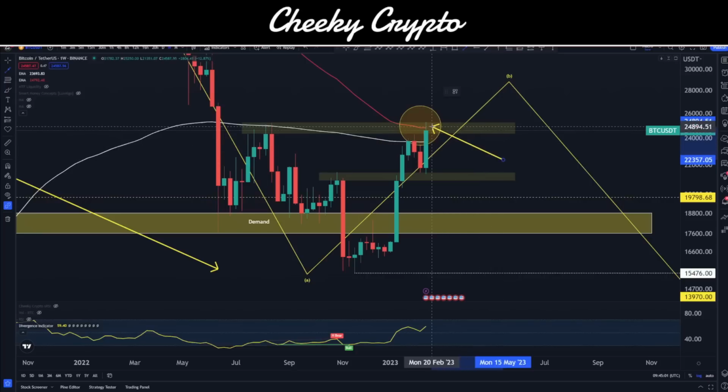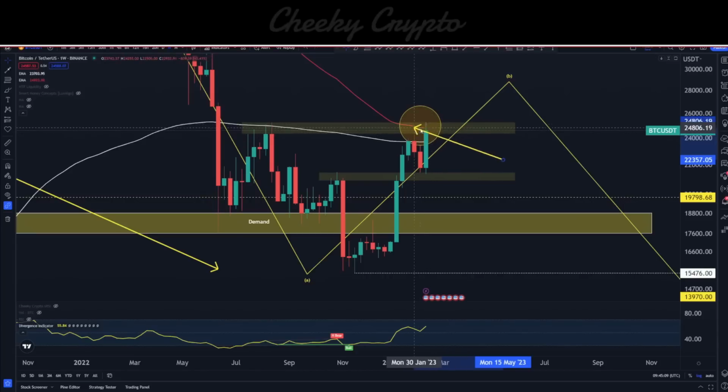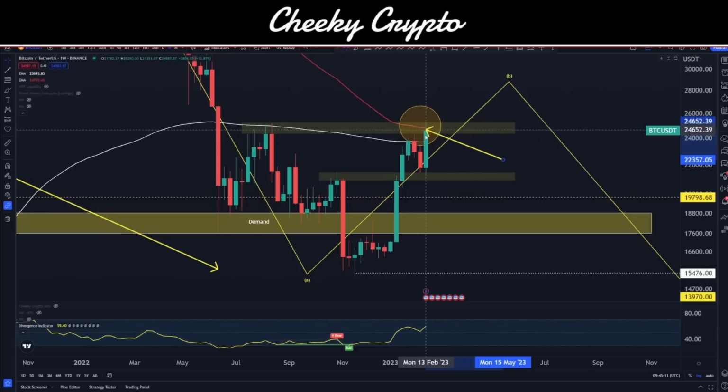Now, the other thing we have to bear in mind is that we are below the 50 EMA, and this is the area of resistance at the moment. So it does look like we are finding a little bit of resistance up at the 50 EMA. And of course, with the death cross looming, the expectation is that we do pull down. I say looming, it's actually already occurred.